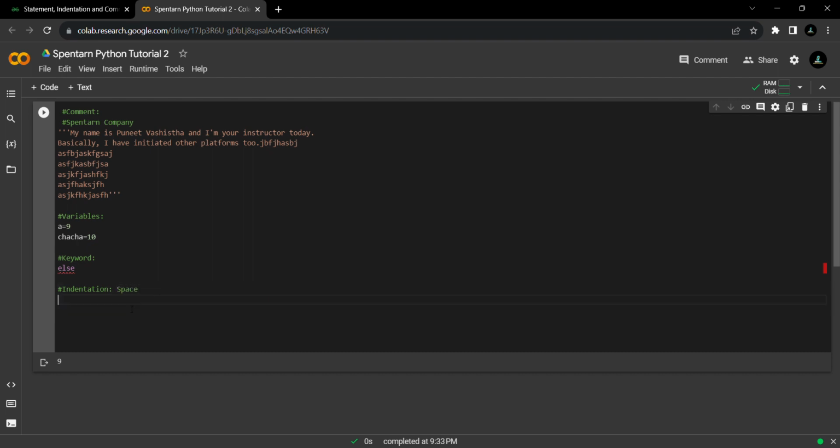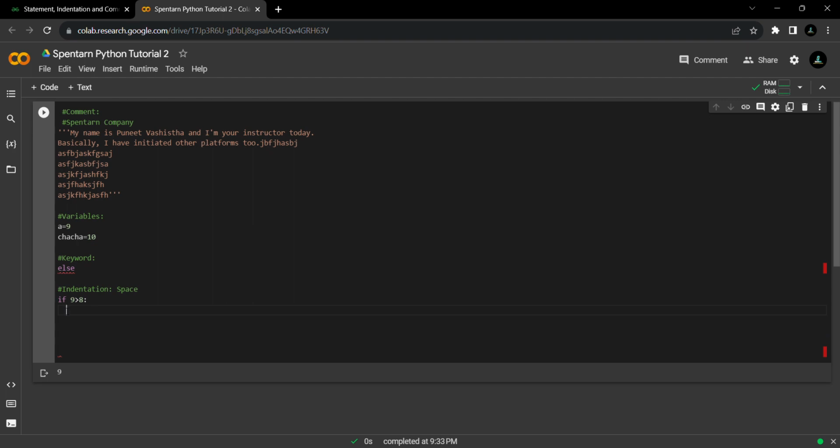We can directly write it as space. What is that space? For example, if you are writing if 9 is greater than 8, and we give this colon here and hit enter, it will give me some kind of space here, right?